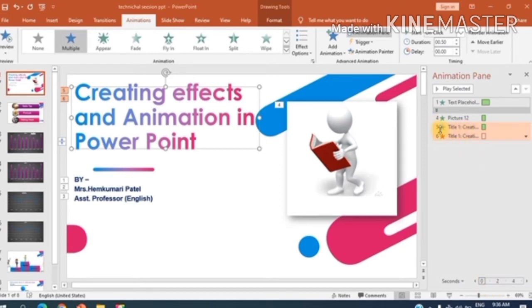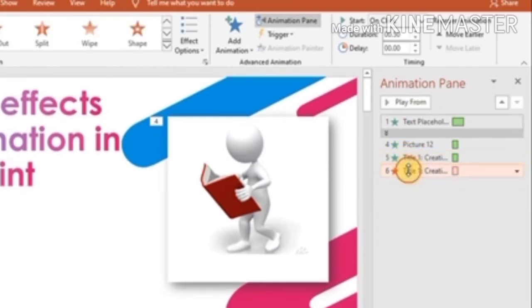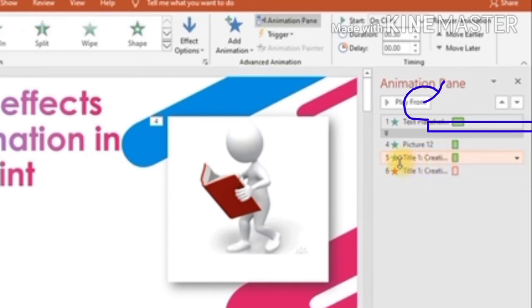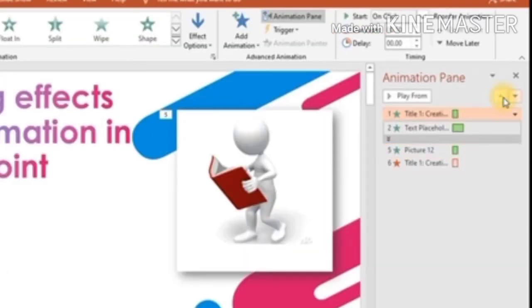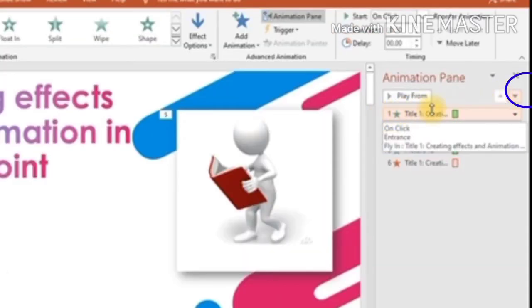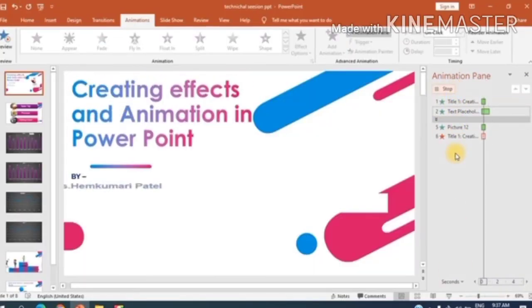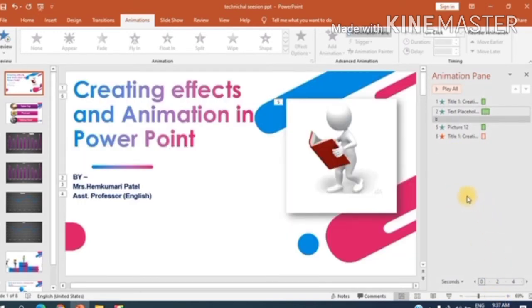Now you can see the two animations are highlighted here. This green one is the entrance animation and the red one is for exit. The exit should be at last. Only the entrance effect should be at first. Now what will we do? We will select the title entrance animation and click the button and bring the text to the first position. Now let's check if it is corrected. Yes, see, it has been corrected perfectly. The sequence has been changed as we wanted.